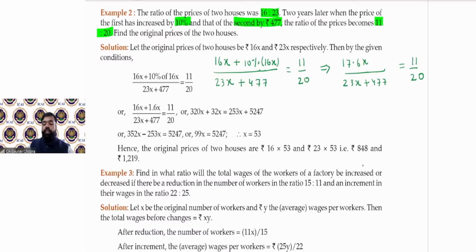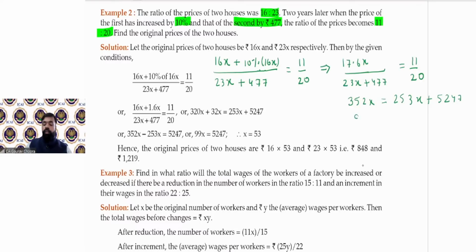तो 17.6x multiply by 20. क्रॉस मल्टीप्लाई करते हैं and you will get the result. So let us simplify and get the result. 320 plus 32, how much it gives? 352x equal to 253x plus 5247.